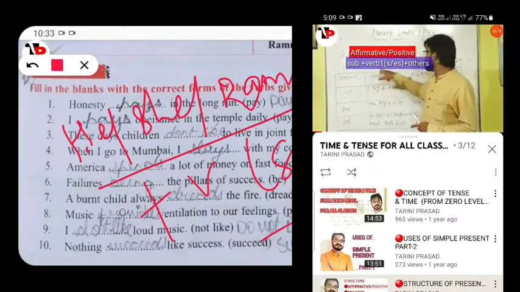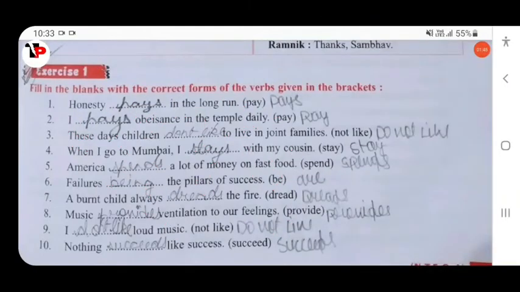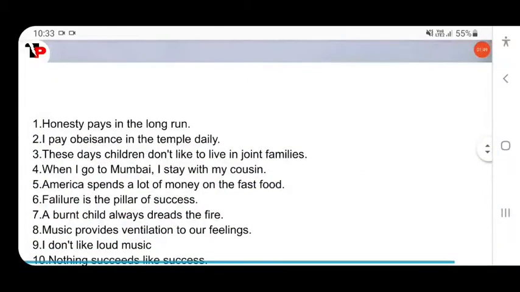First, its structure will be subject, then verb 1. So here, honesty dash in the long run. Honesty pays in the long run. This is an all-time truth. Similarly, hard work never goes in vain, so this is also an all-time truth.